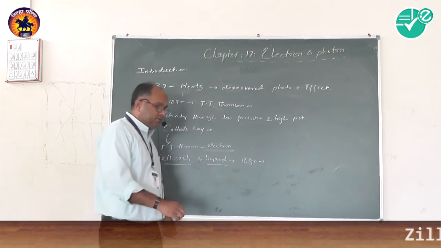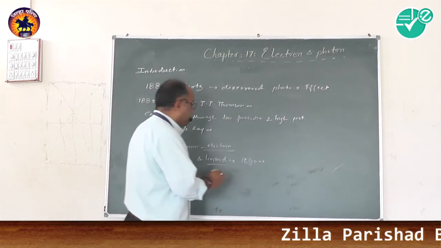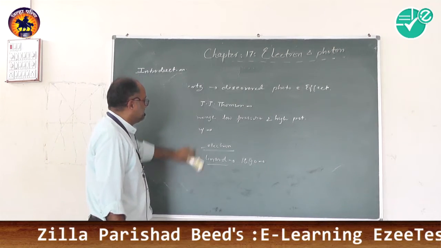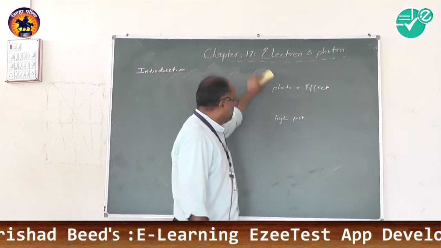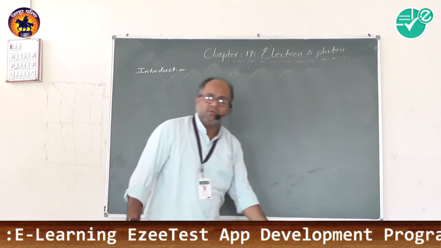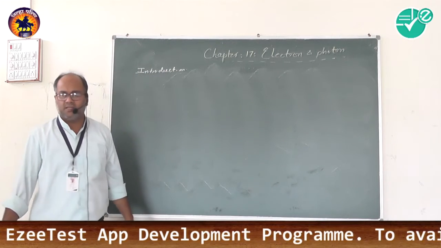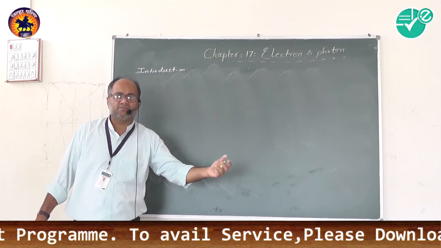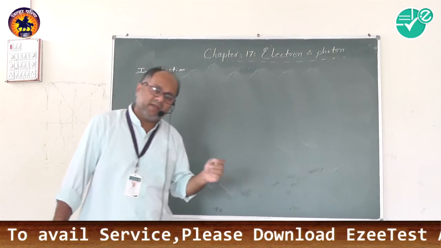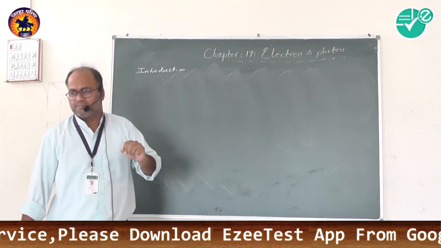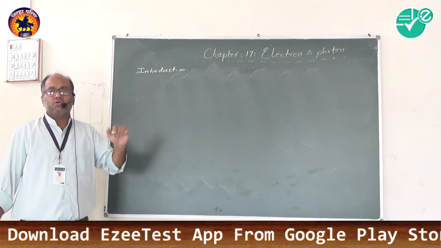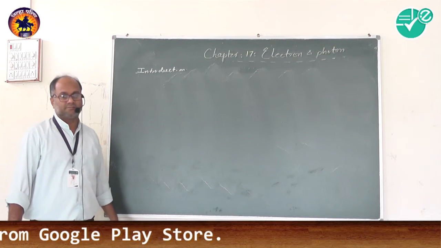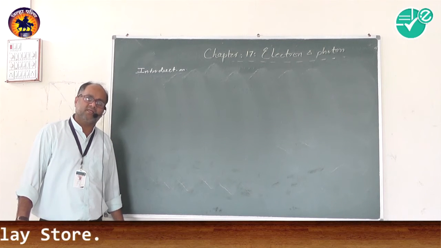Now before going directly to the chapter, again we will introduce some of the basic points which are required during this chapter. We have already gone through the wave theory of light and the corpuscular theory of light. The wave theory of light tells us that waves cannot propagate by themselves. They require ether for propagation from one point to another. That means the main drawback of the wave theory of light is that it requires some carrier.